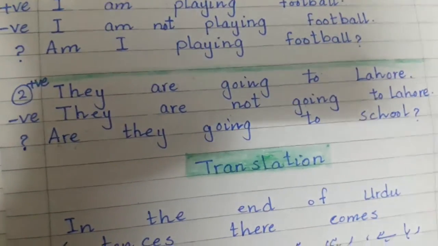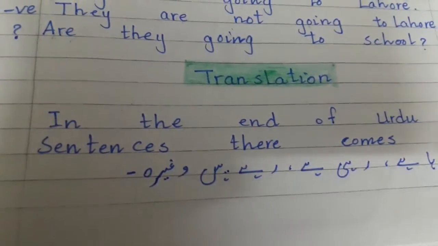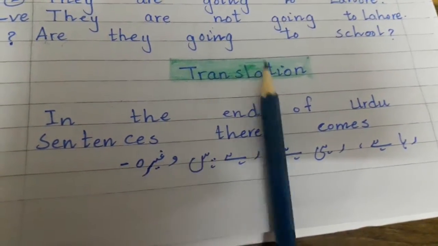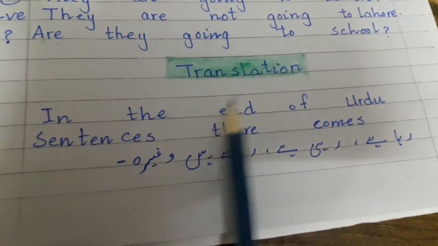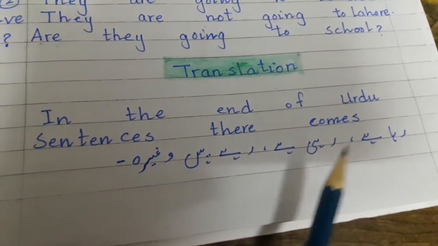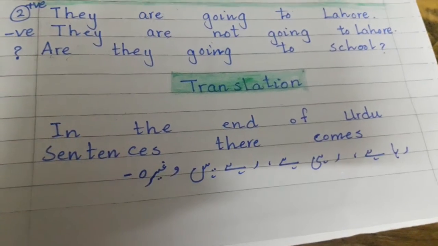So how to translate it? Okay students, now we are doing translation. In the end of Urdu sentences there comes raha hai, rahi hai, rahe hain, etc.